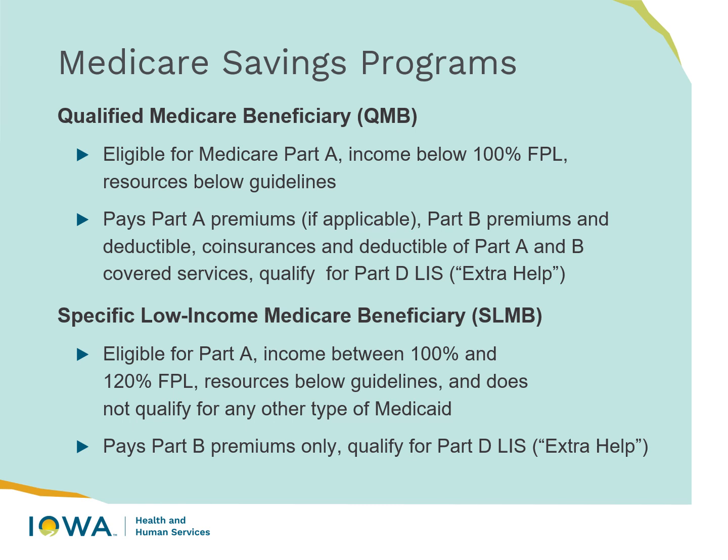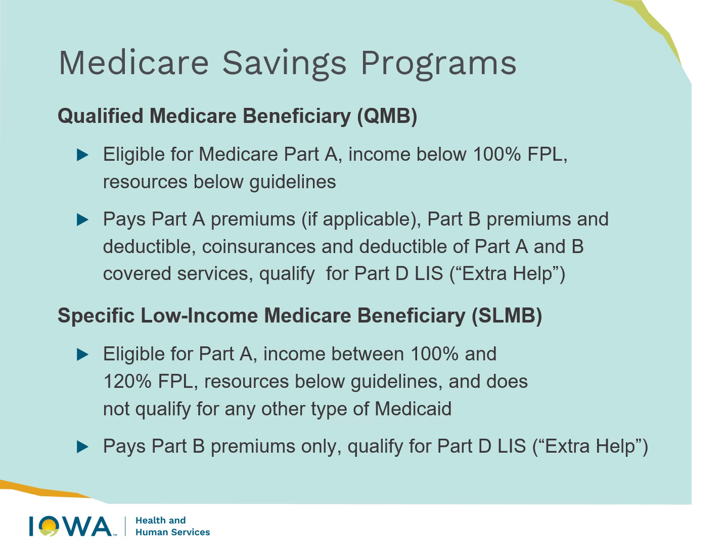In the same vein, there's the Medicare Savings Program that I mentioned in the last slide. To be a qualified Medicare beneficiary, or QMB, this would be someone who's eligible for Medicare Part A. They have income below 100% of the federal poverty level and meet the resource guideline. If you have QMB, this pays your Part A premium, your Part B premium, and the coinsurance and deductibles of A and B covered services. This person would also qualify for that Part D low income subsidy, also known as extra help.